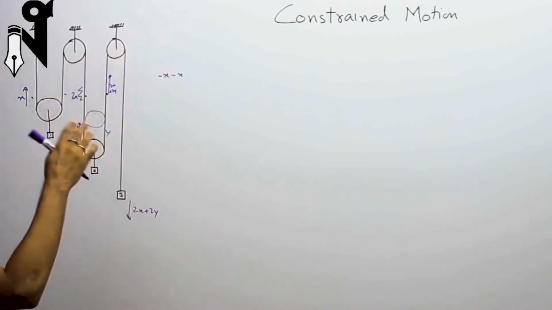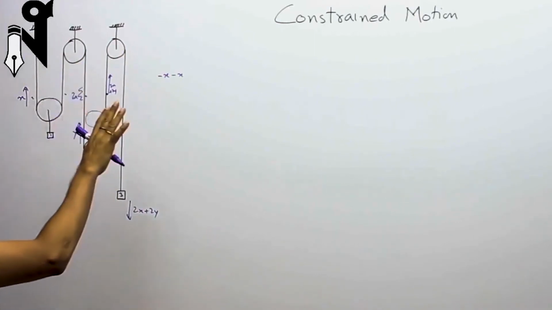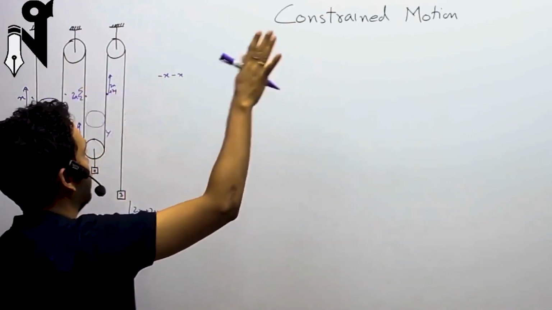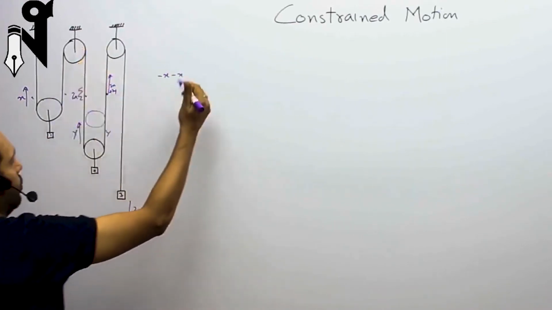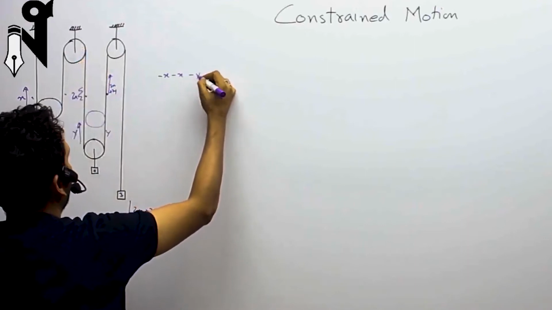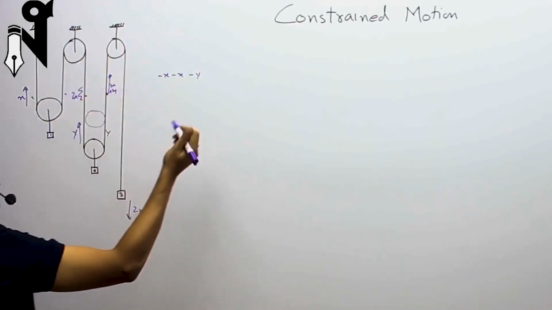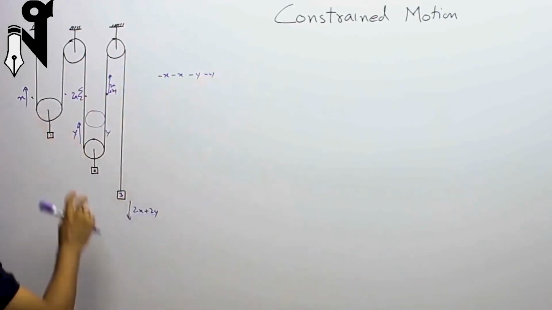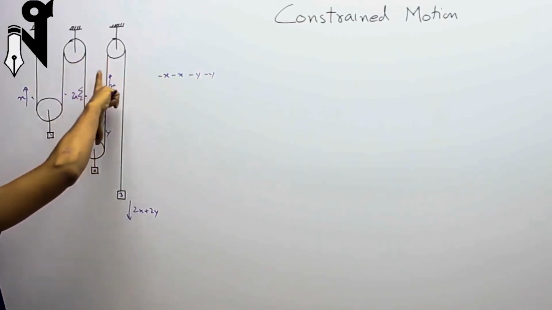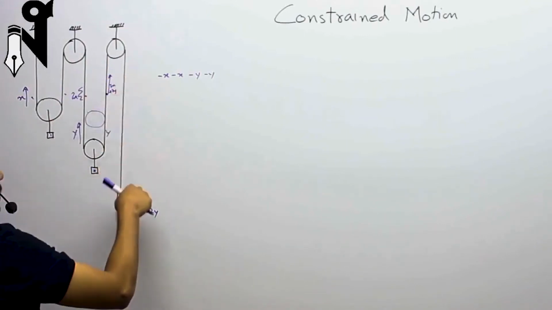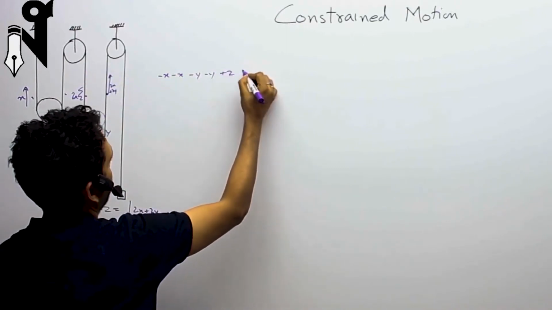So your mind should not work that I've given string and hence it should fall down. We have to see where it has gone, and no loose strings, all tight strings. In this method too, everything is tight. So if this pulley has gone up, this section has reduced by y amount. So minus y. This section of the string has also reduced by y amount. How y and x is connected is not yet known. So the pulley has gone up, so this section has become whatever it was earlier minus y. This is also whatever earlier minus y. And this section has gone down, say by z amount. So this section has increased by z. So plus z is equal to 0.